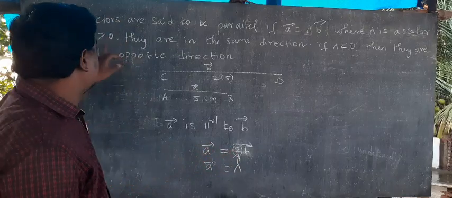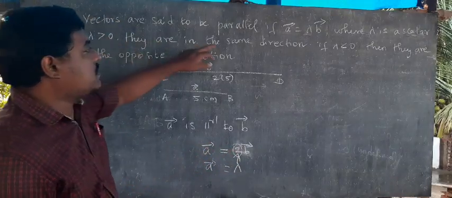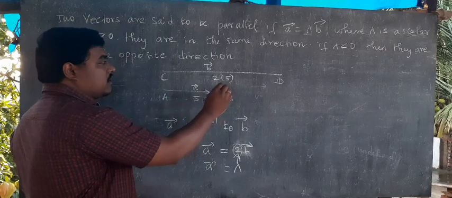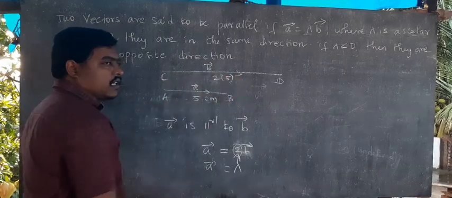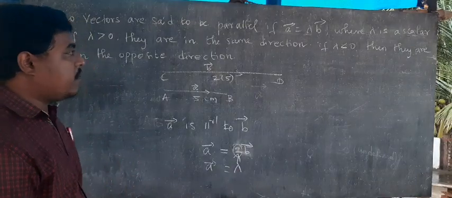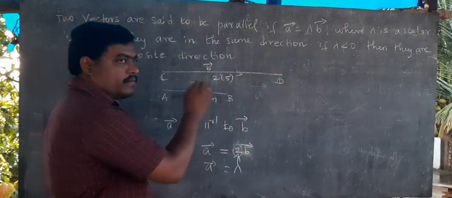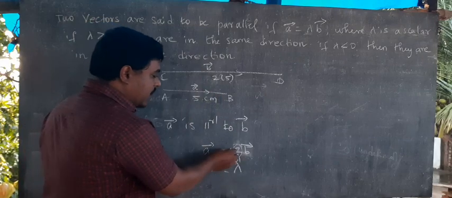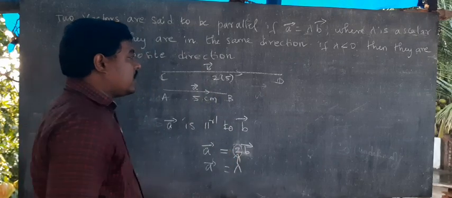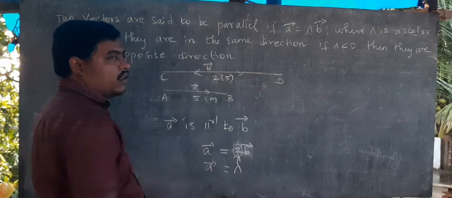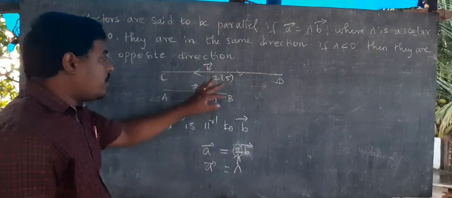Lambda greater than 0 means they are in the same direction. That is, AB going like this means CD also going in this direction. Suppose lambda less than 0, negative value we are getting, negative sign here. That is parallel only, but the direction will be changed to the opposite direction.